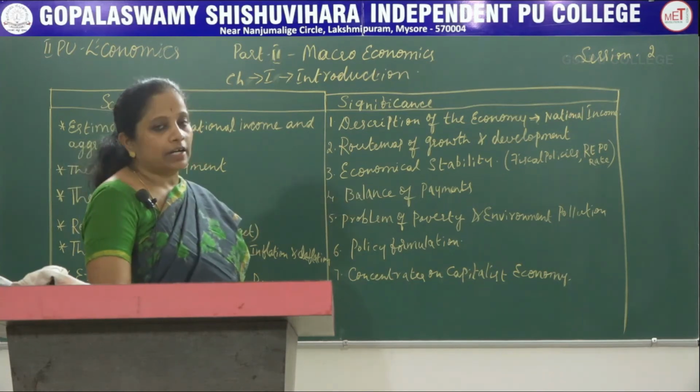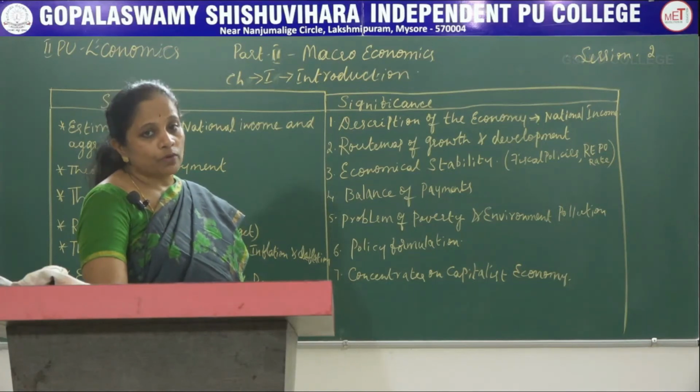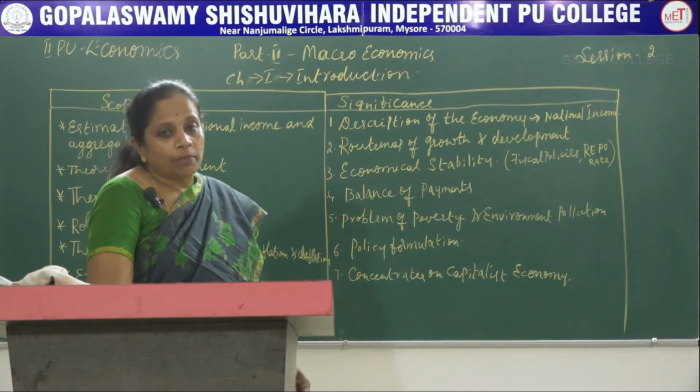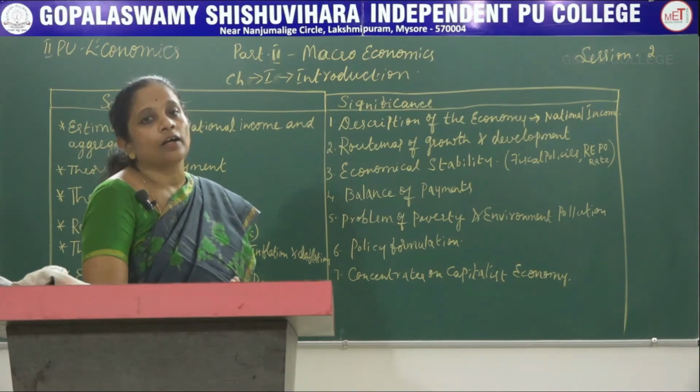Problems of poverty are dealt with. The government creates lots of employment generation programs to eradicate poverty, and innumerable poverty alleviation projects are under action.